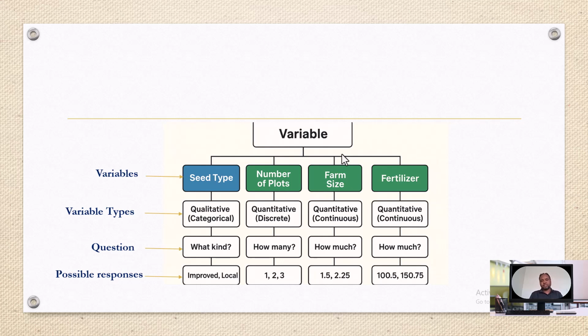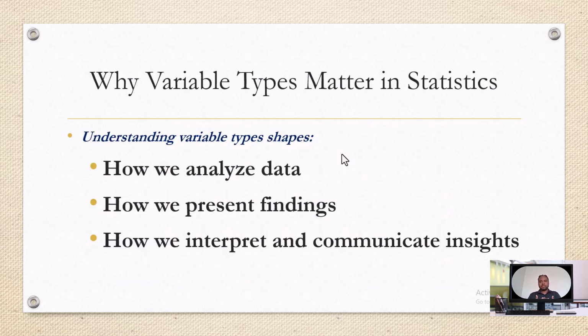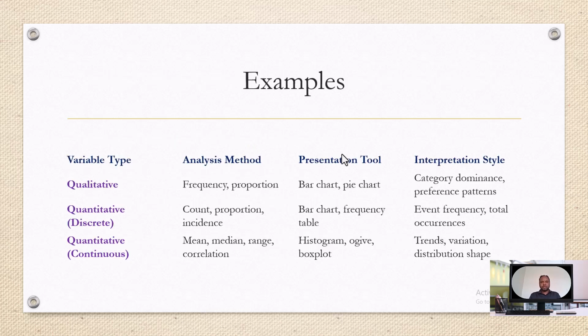Well, the next important section is why variable types matter in statistics. Understanding variable types shapes how we analyze data, how we present findings, and how we interpret and communicate insights. For example, for qualitative variables, the appropriate analysis method is computing frequencies, right? Counting the occurrences of categories or the possible values of the variable under investigation. Or we compute proportions.